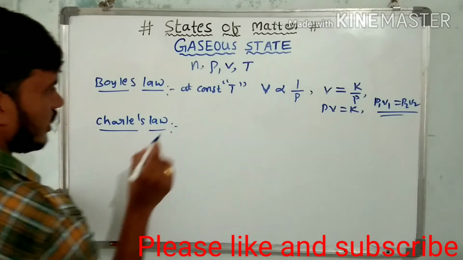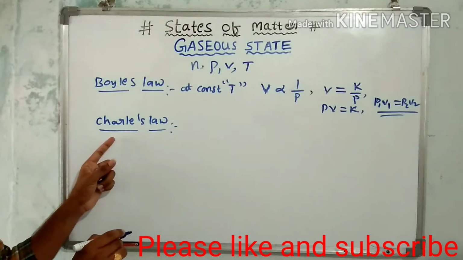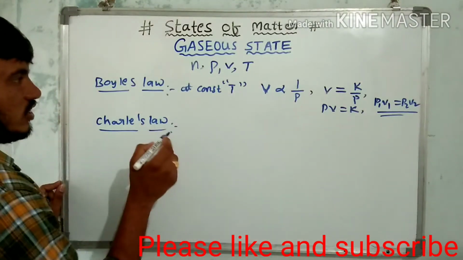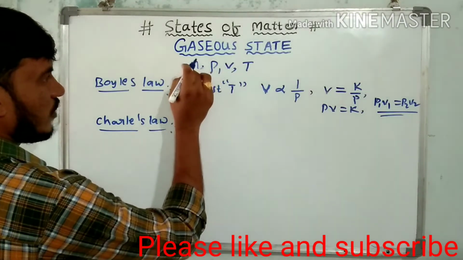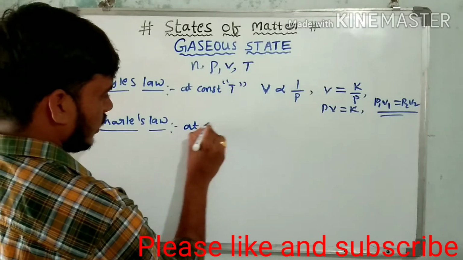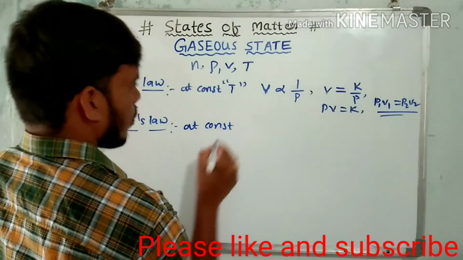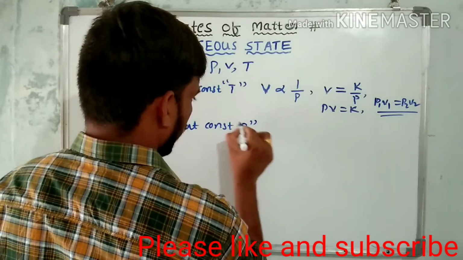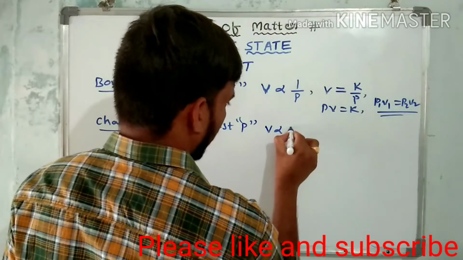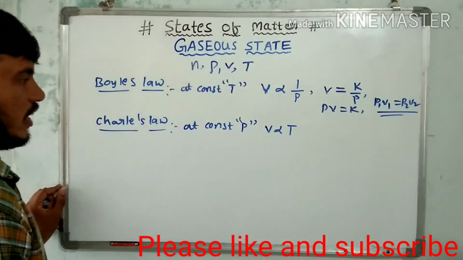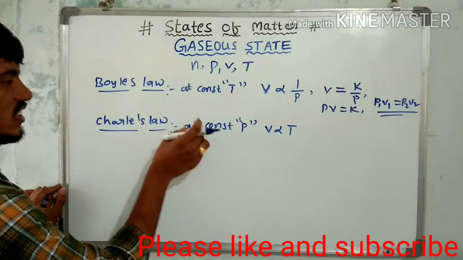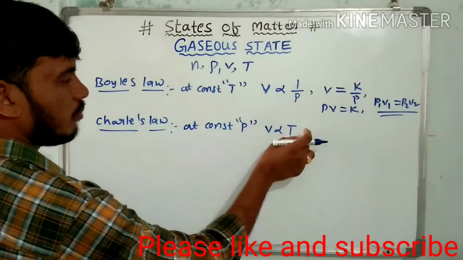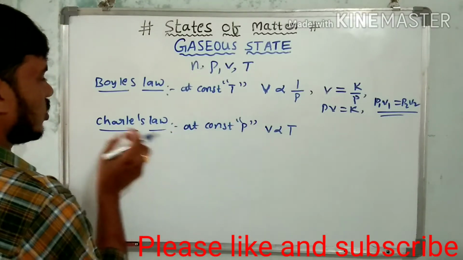Next is the Charles law. The scientist Charles proposed this law. This law states that when the number of moles of gas is fixed, at constant pressure, volume is directly proportional to temperature. This is called the Charles law.